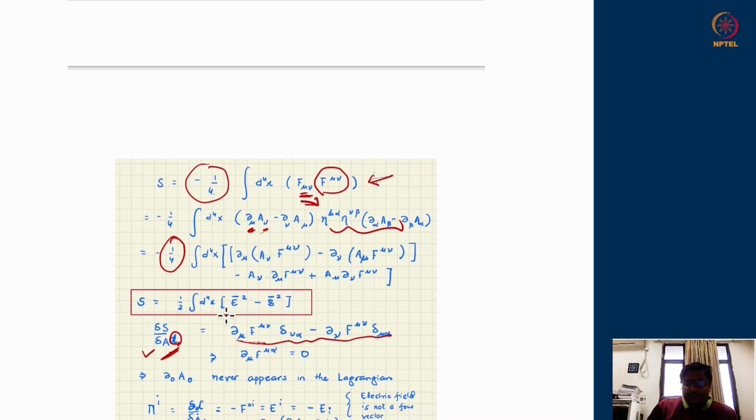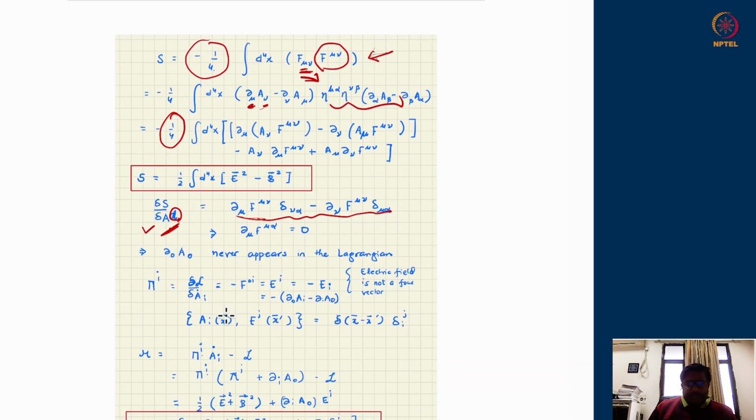So this is just a simple exercise you should be able to do, and you will see really that indeed the equation of motion which we were after, del mu f mu nu, or alpha, whatever you call, alpha is a free index, is equal to 0. So variation of this action indeed gives rise to the equations of motion of the first two, or the two Maxwell equations which are dynamical equations. So this is a good Lagrangian, and this is the Lagrangian we will work with.